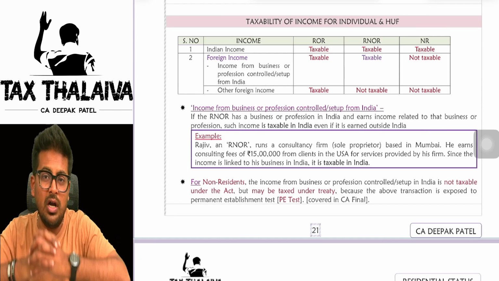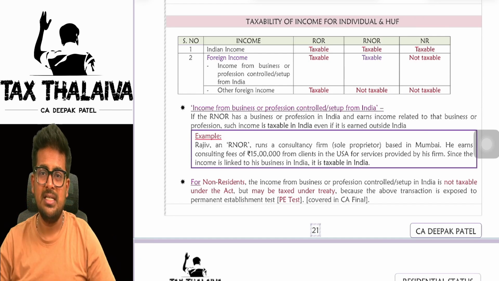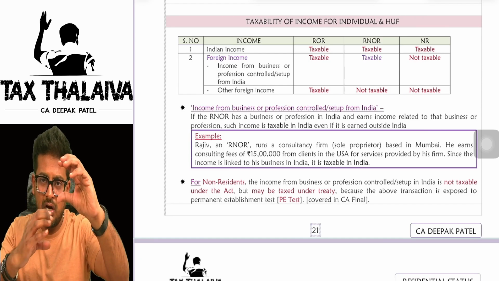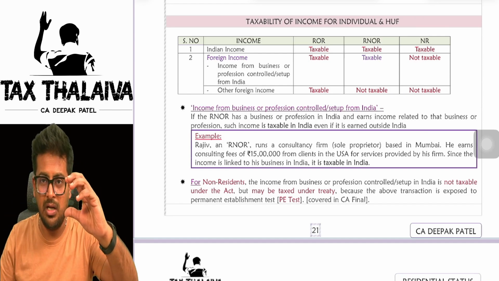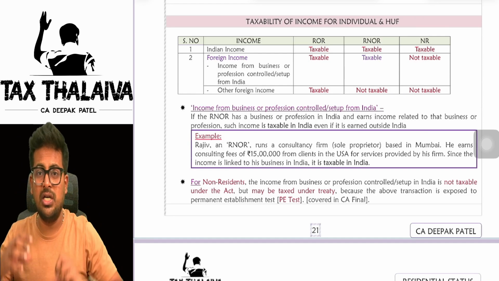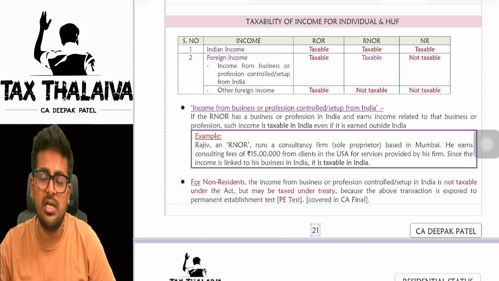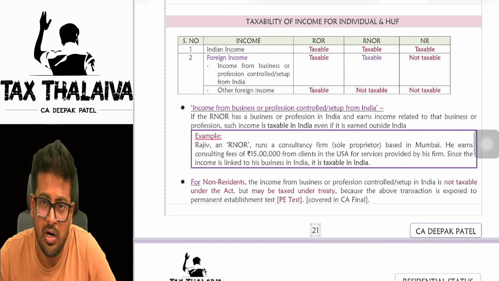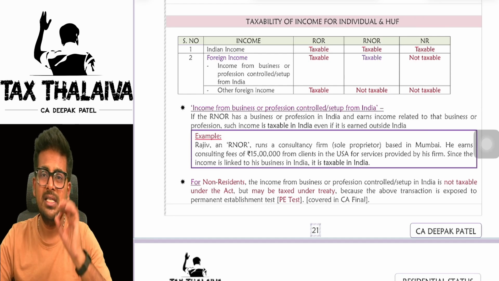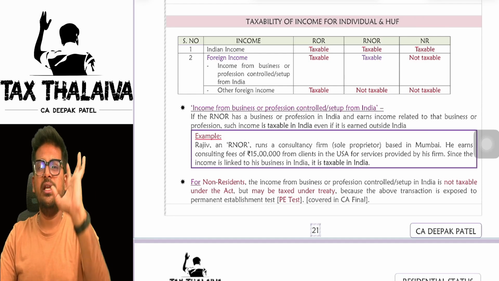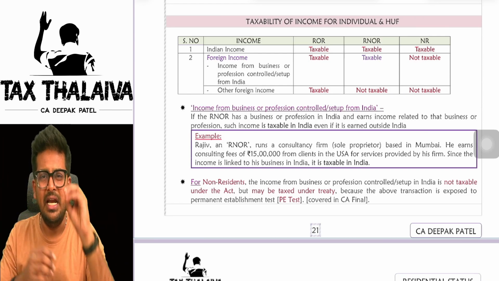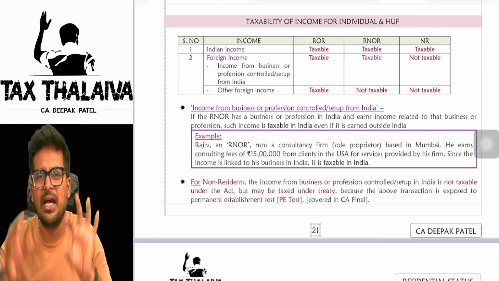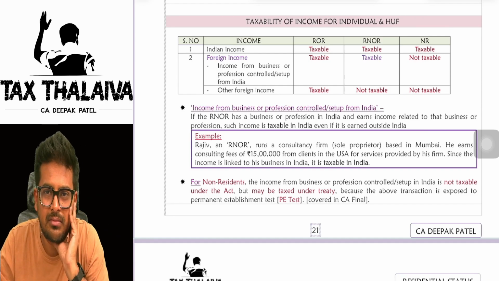If we merge these two, what we can conclude is, in the hands of a resident, what all income should be taxable, Indian income taxable or foreign income taxable or not taxable. In the hands of resident, not ordinary resident, which income has to be taxed. In the hands of non-resident, which has to be taxed, which has to be not taxed. Let's see. See, if you are a resident, ordinary resident, your global income is taxable, boss. Indian income, foreign income, any kind of income, fully taxable.